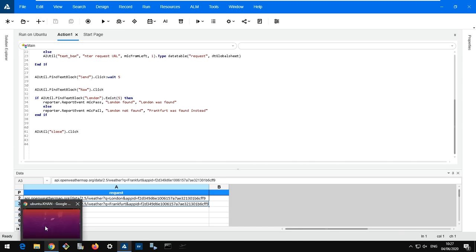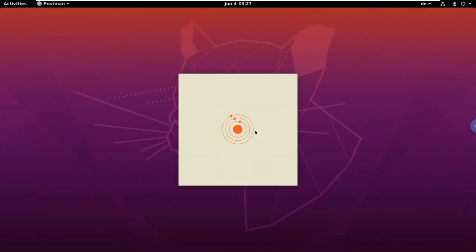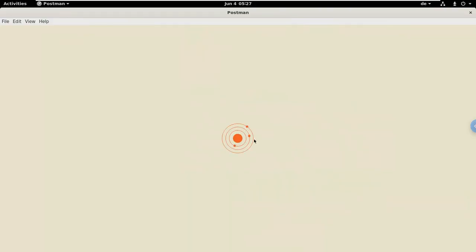I'm connecting to my Linux Ubuntu machine using the Chrome RDP, where I'm going to launch Postman. It's a bit slow on my machine, but anyway, it will demonstrate how the AI engine is capturing everything. We can see Postman is starting up.